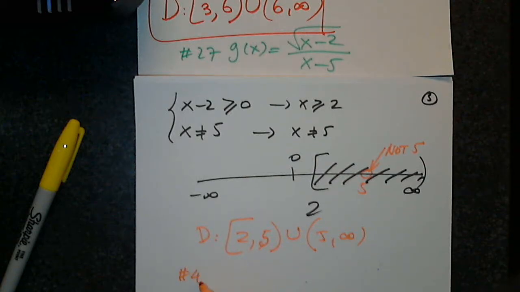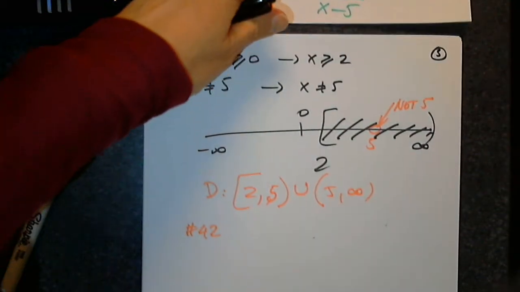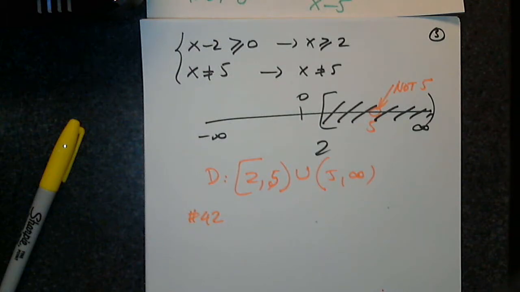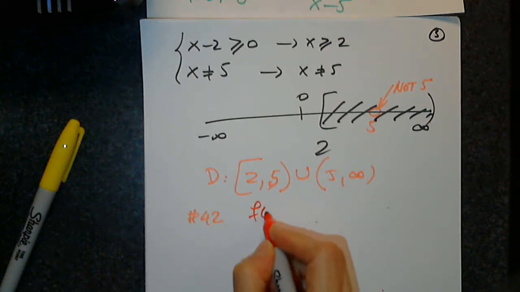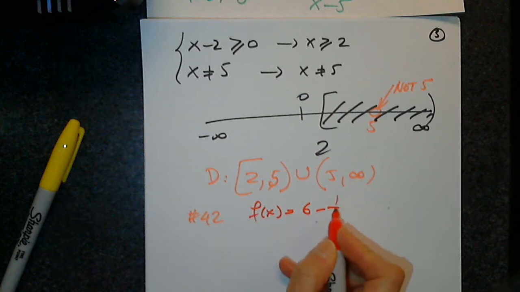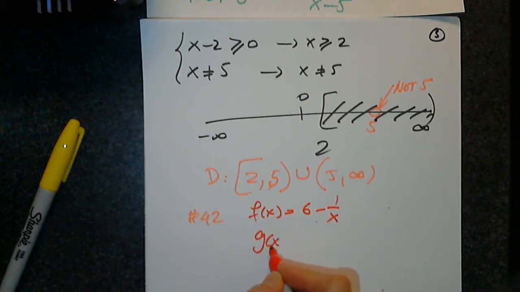So we want to look at 42. That gives us two functions. Let's copy them. You said 42. Very good. So we have f of x equals 6 minus 1 over x, and g of x equals 1 over x. Nice. Good pick.